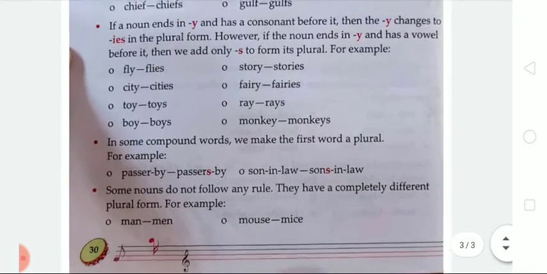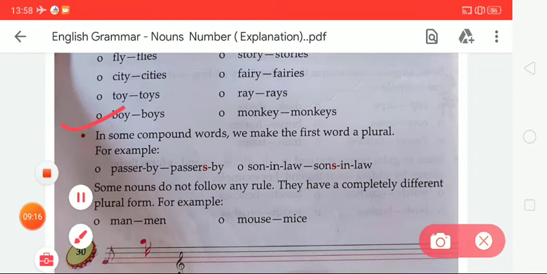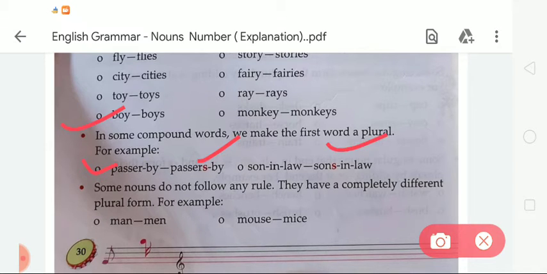Now the next is in some compound words we make the first word a plural. For example, passerby, passers-by. Son-in-law, sons-in-law. Okay, some nouns do not follow any rules. Students, this is information for you, that some nouns do not follow any rules. They have a completely different plural form.